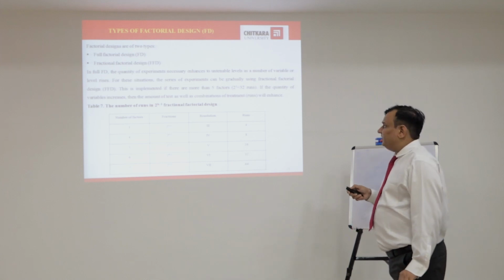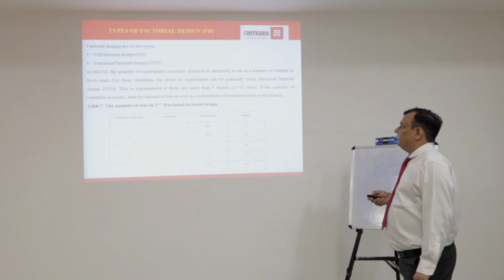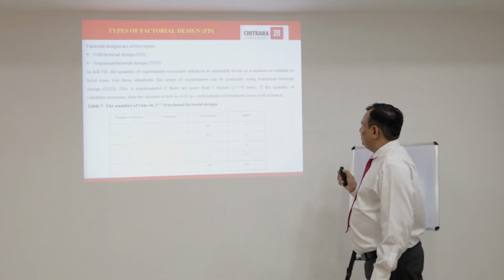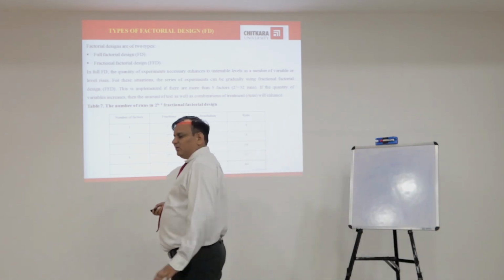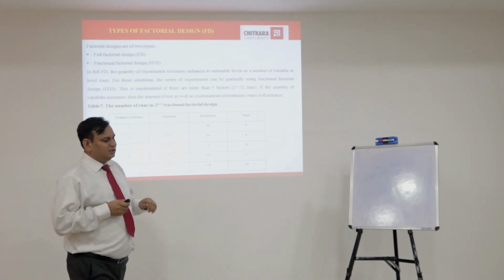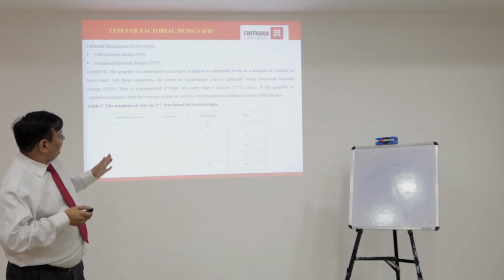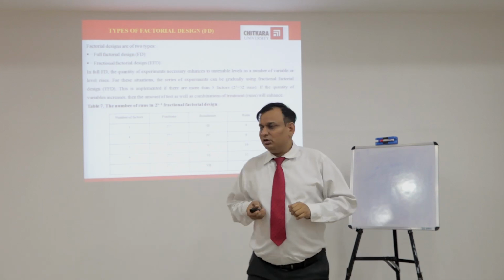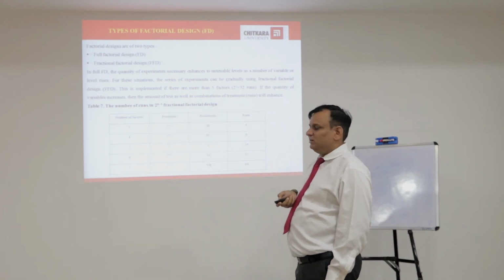This is implemented if there are more than 5 factors, 2 raised to the power 5, 32 runs. If the number of variables increases, then the number of tests as well as the combinations of treatments will increase. Suppose there are 5 factors or 6 factors, then the number of runs will be 32 and 64, and it will be very difficult to handle all this 5 factor and 6 factor data. So, if there are more factors, then we select fractional factorial designs.